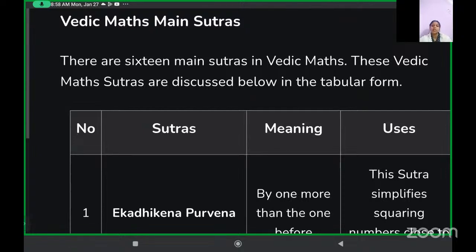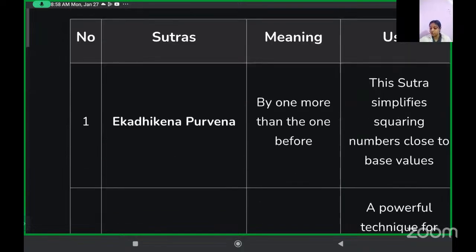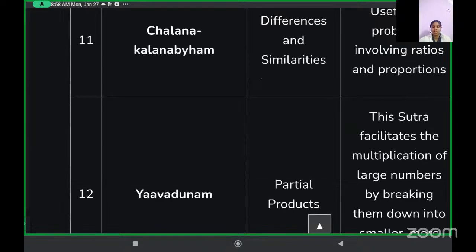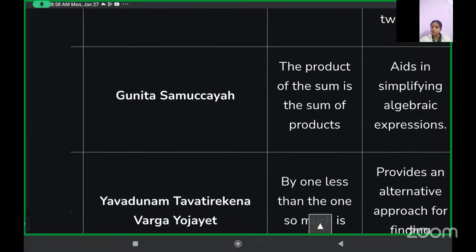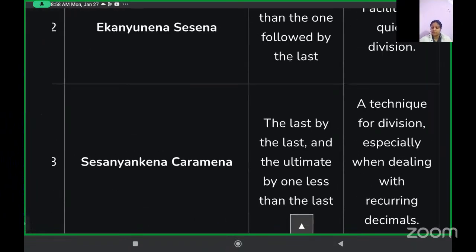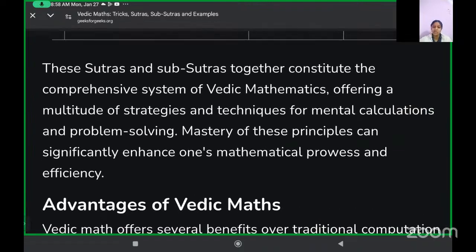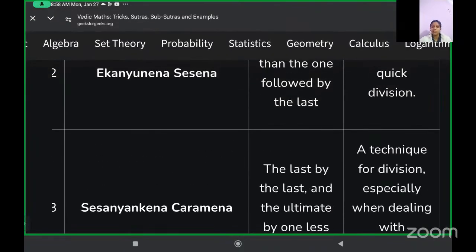Now, we saw that sutras are there for algebra. Sutras are there for multiplication, addition, subtraction, then division, simplification. We have ratio, proportion, comparing, products. For all of them, we have sutras. But we are not going to do all the sutras. We will do some that are in your course, the basic ones such as addition, multiplication, subtraction.